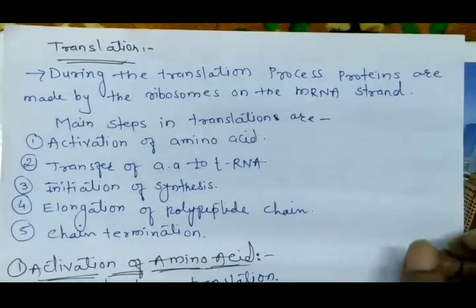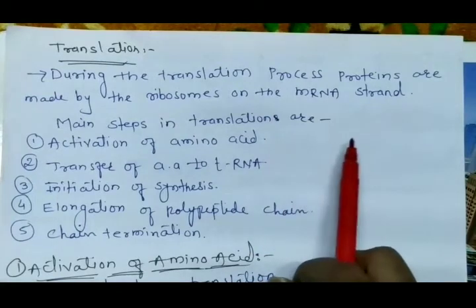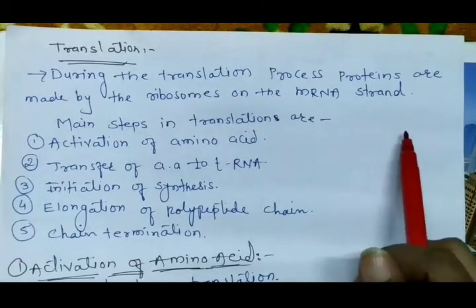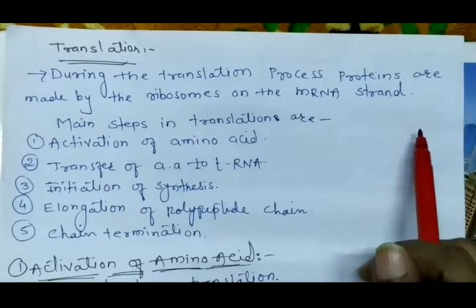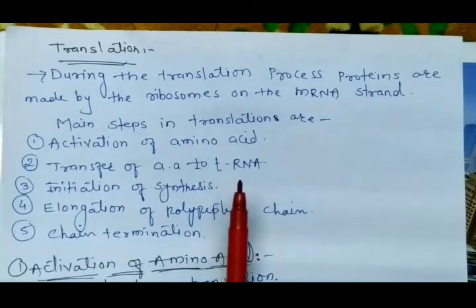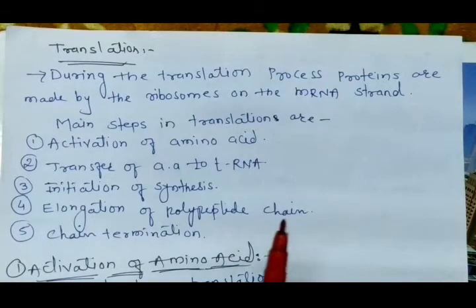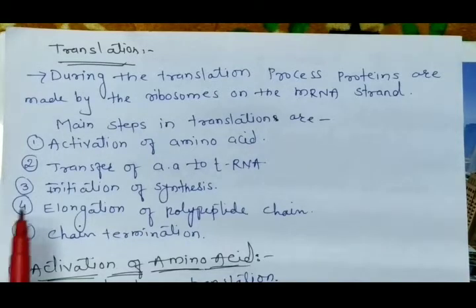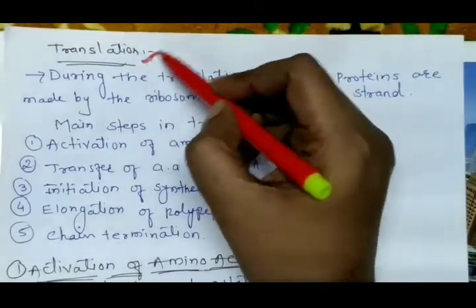In our previous video, we already saw about protein: what is protein, and the central dogma of protein. In the central dogma, we know how protein is synthesized. DNA undergoes transcription and forms the mRNA, and from this mRNA, formation of the protein is done by the process of translation.